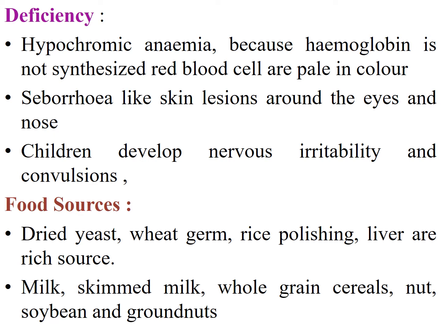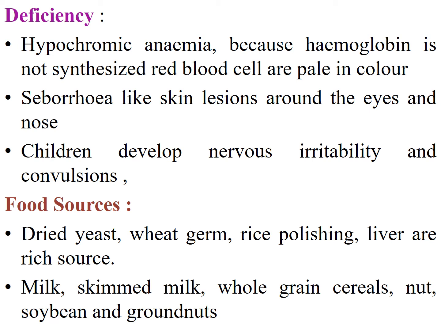The deficiency causes hypochromic anemia, because hemoglobin is not synthesized, and red blood cells are pale in color. Then seborrhea like skin lesions around the eyes and the nose. The children develop nervous irritability and convulsions.